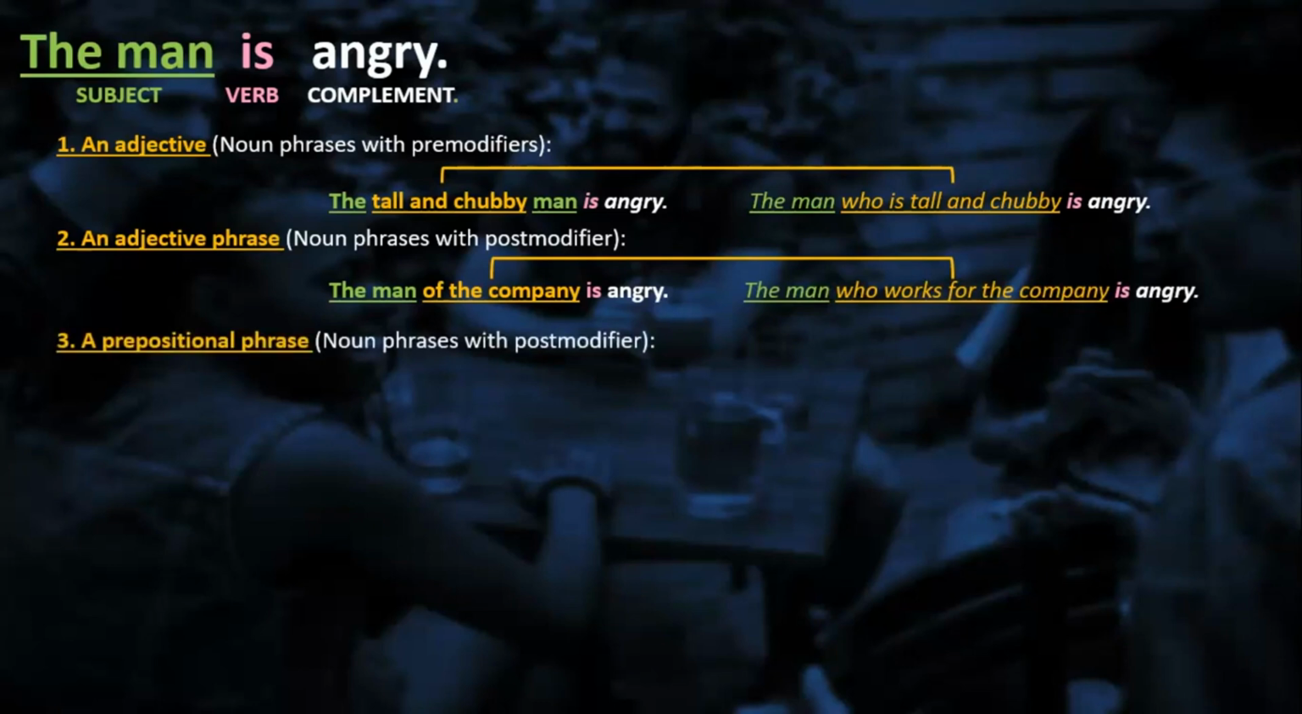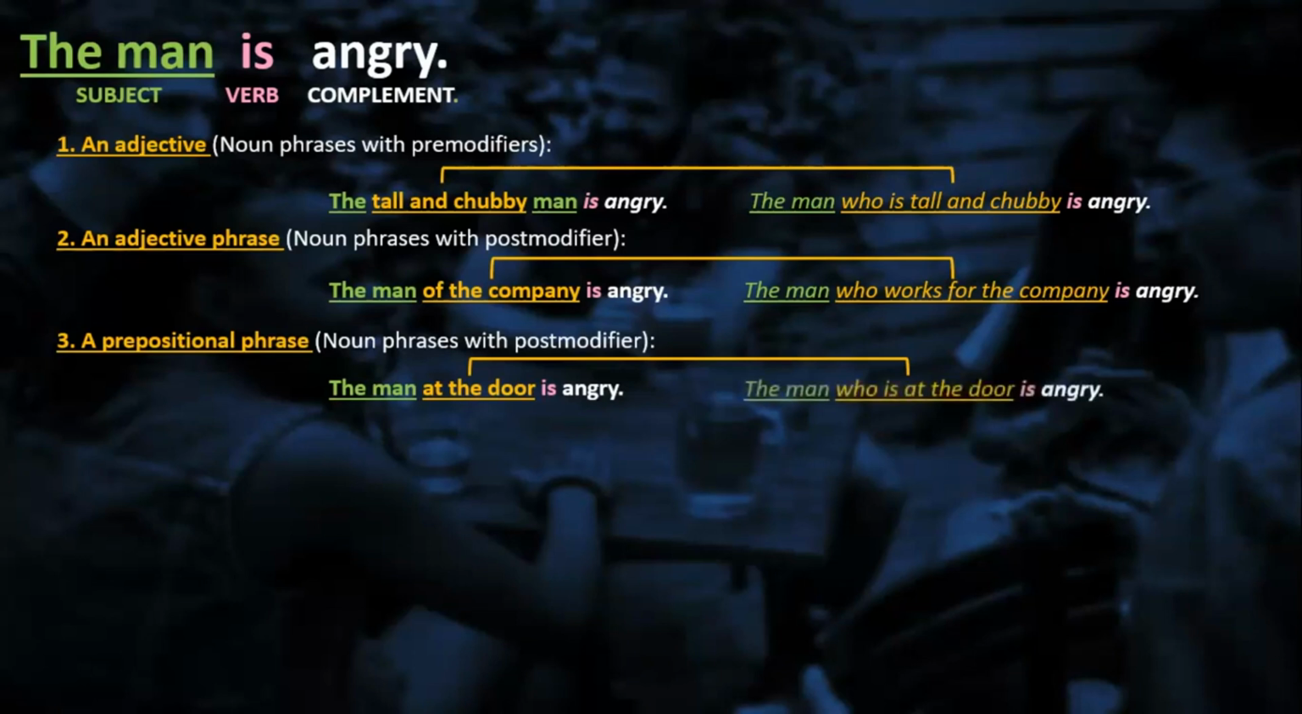Let's use a prepositional phrase, noun phrases with postmodifiers. The man at the door is angry. How can you rephrase this one? The man who is at the door is angry. Yes, exactly. The man who is at the door is angry.